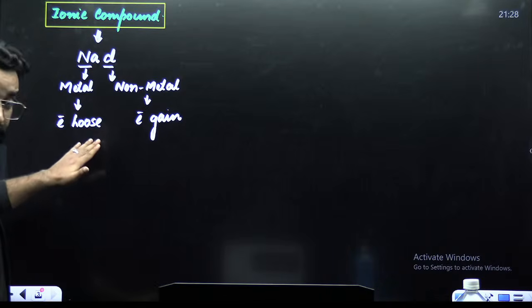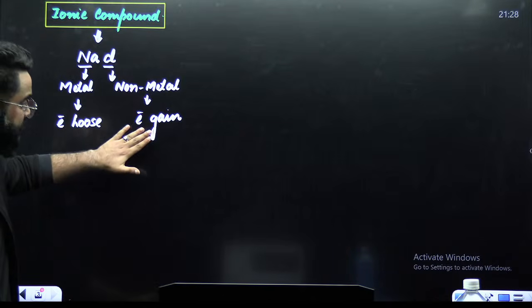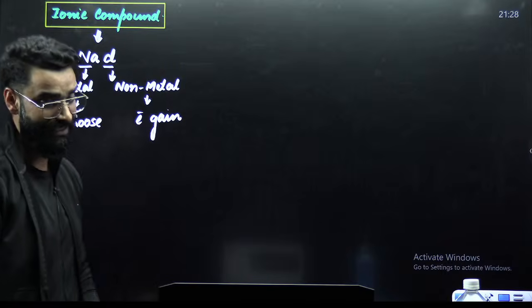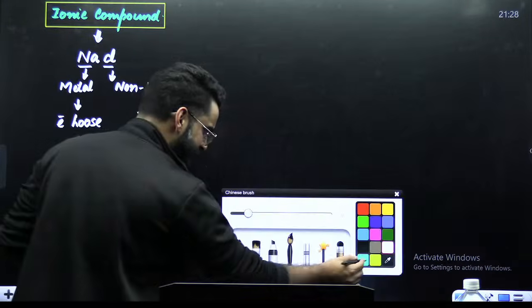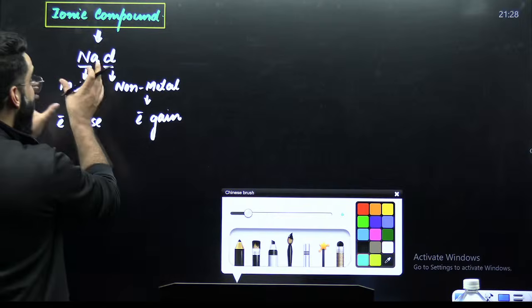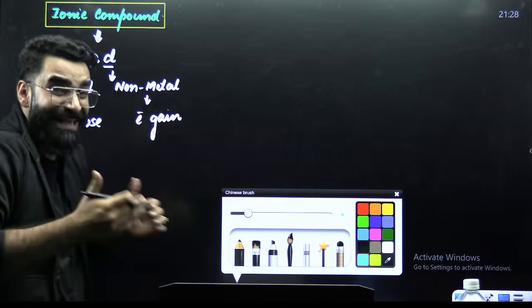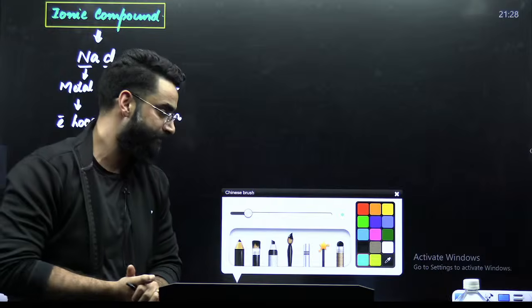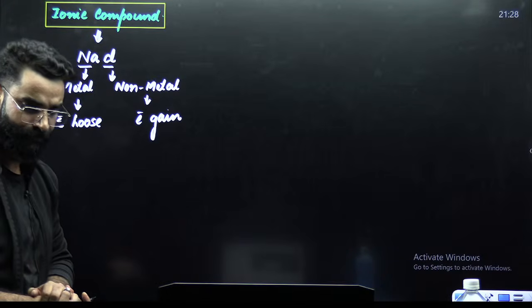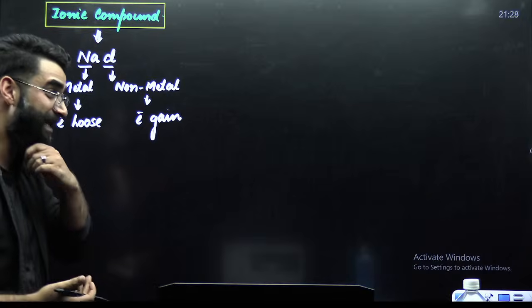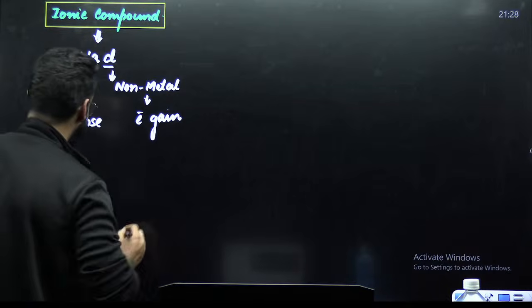Now, my dear students, let's see exactly how NaCl would have got formed. Have a look.